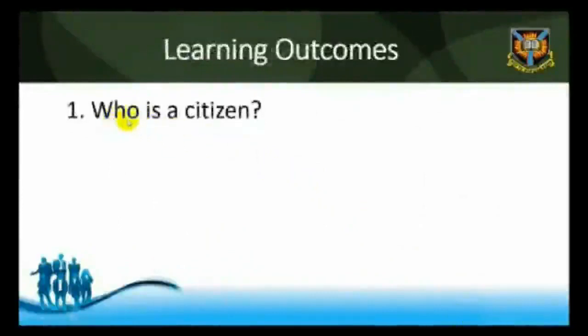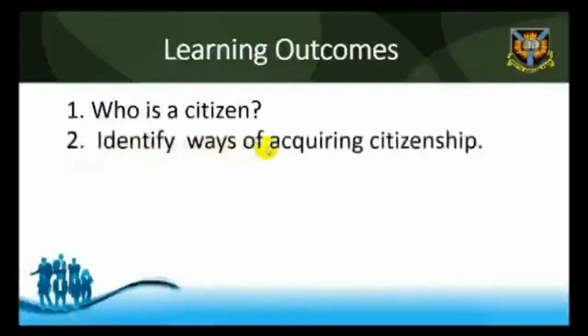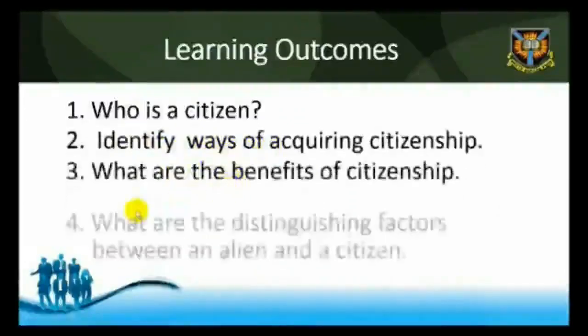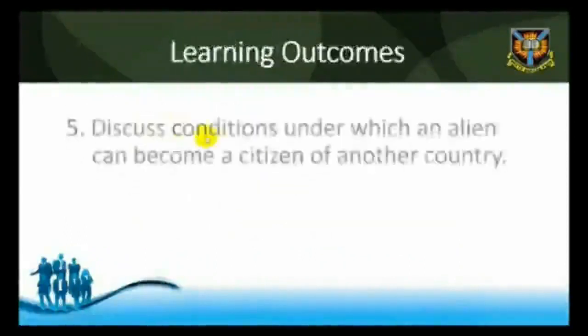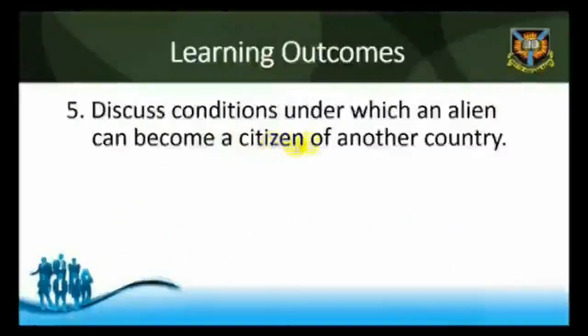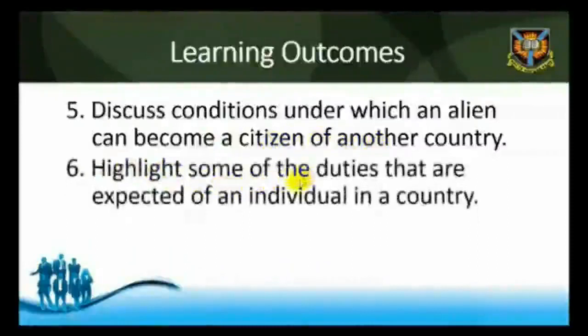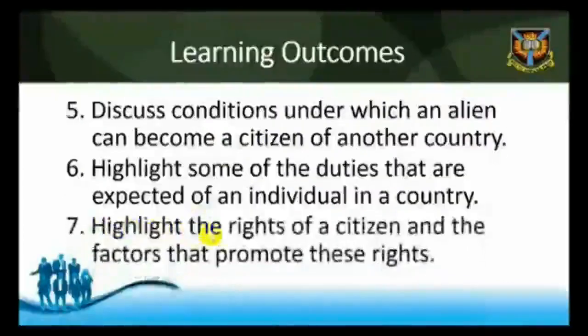Learning outcomes. When you have studied this study session, you should be able to point out ways of acquiring citizenship, highlight the benefits of citizenship, distinguish between an alien and a citizen, discuss conditions under which an alien can become a citizen of another country, highlight some of the duties that are expected of an individual in a country, and highlight the rights of a citizen and the factors that promote these rights.